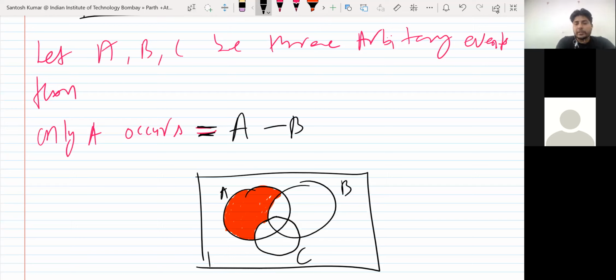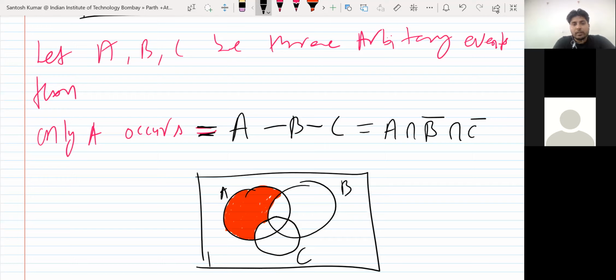You can write A minus B minus C, or you can write A intersection B complement intersection C complement. So A except B and C. So B and C will be excluded from A. Or A intersection B complement intersection C complement. You can take it like this.